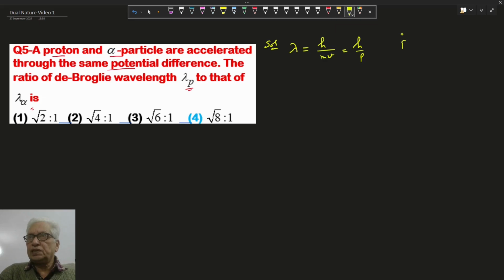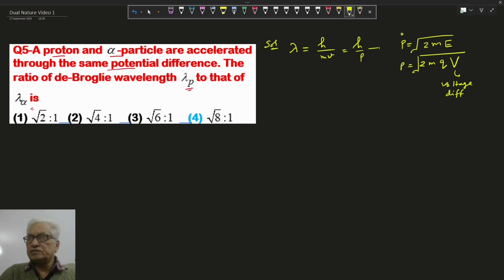We know p equal to root of 2m times energy. So p will be root of 2mqV, where capital V is the voltage difference or potential difference.